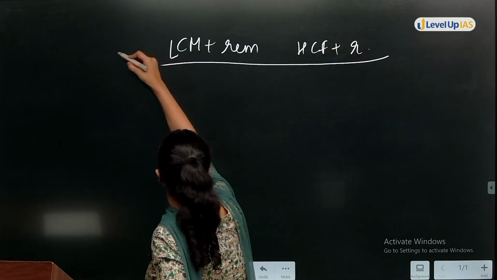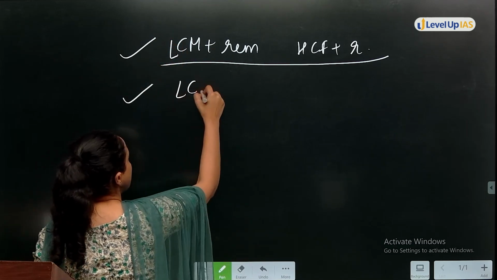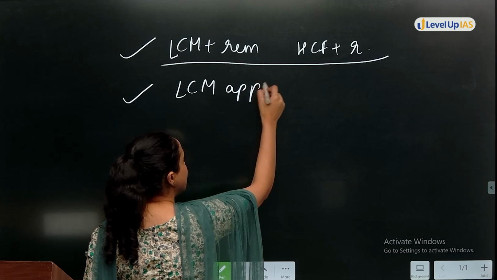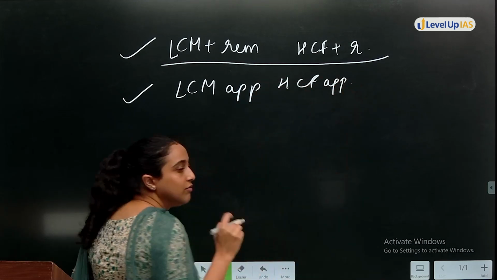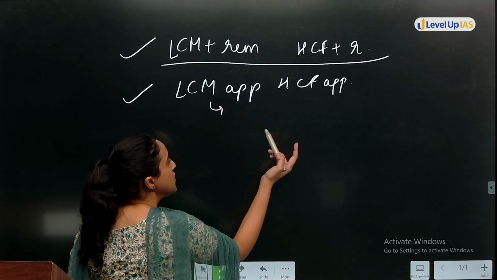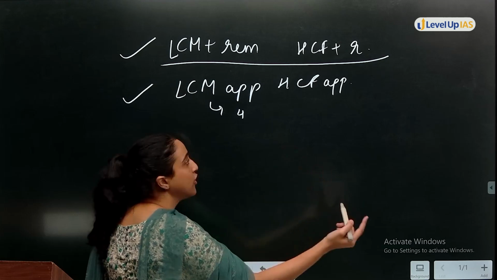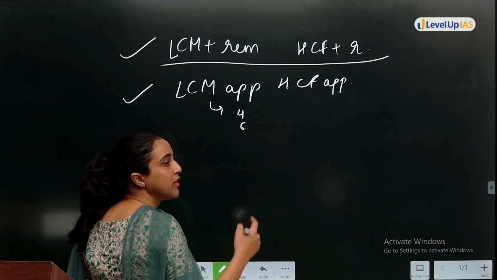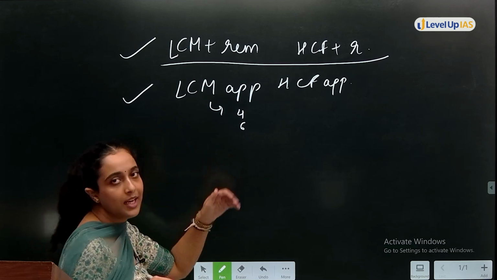These are very common themes that have been seen in recent years. Then you have LCM application questions and LCM HCF application questions. Like we did in the HCF application question, in the LCM application question, multiple of 4 for cricketers, multiple of 6 for footballers, so you take out the LCM of both of these. Such are the application questions.